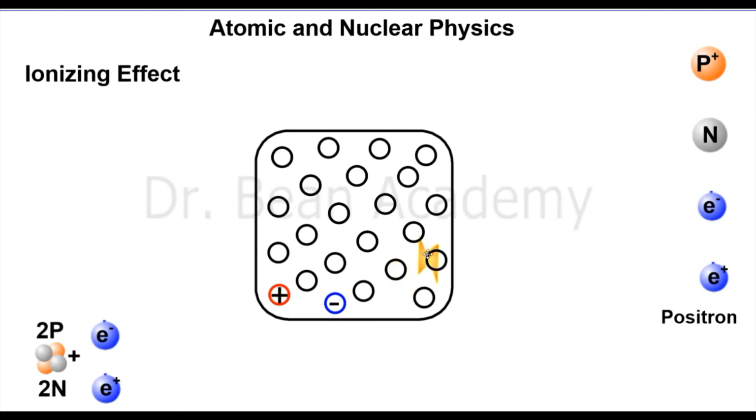So it will go deeper, and even it will come out of the other side of the material. So it has the greatest penetrating ability than the other two particles, but it has the lowest ionizing power or lowest ionizing ability, because it will not ionize a lot of atoms of that material when it enters that material, and as a result it will be left with a lot of energy.